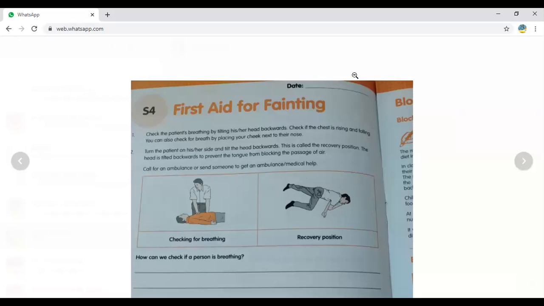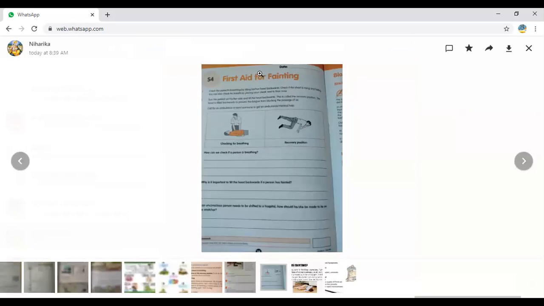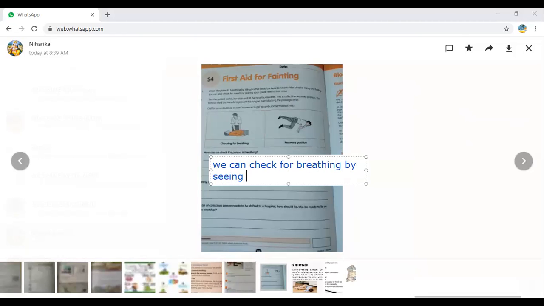ఫస్ట్ క్వశ్చన్: How can we check if a person is breathing? ఎలా చెక్ చేయొచ్చు బ్రీతింగ్ ఉందా లేదా. We can check for breathing by seeing if the chest is rising and falling.